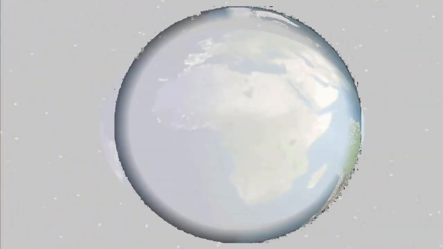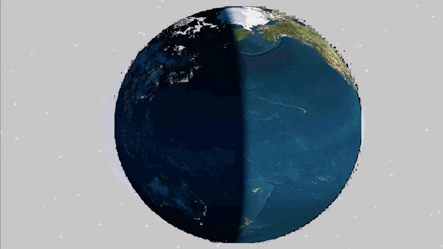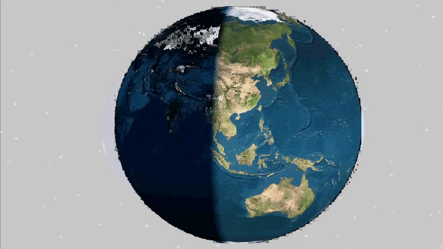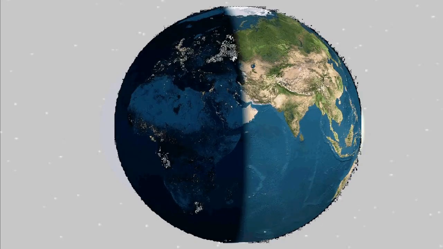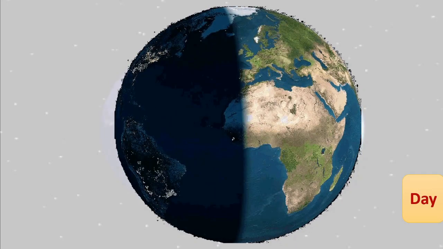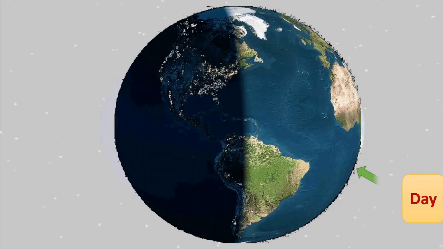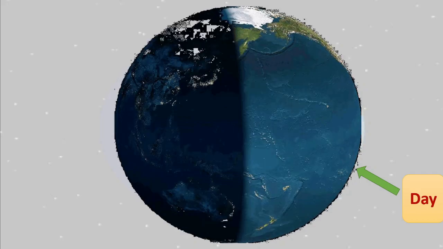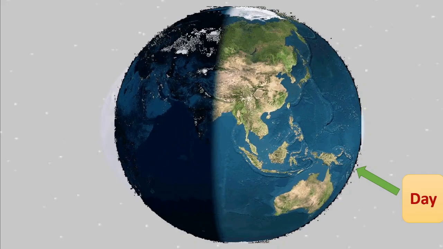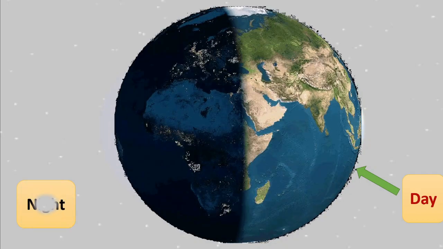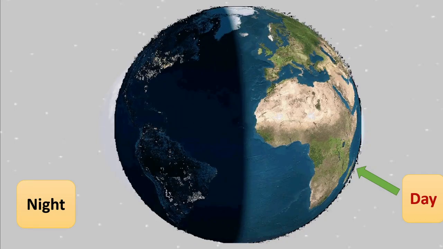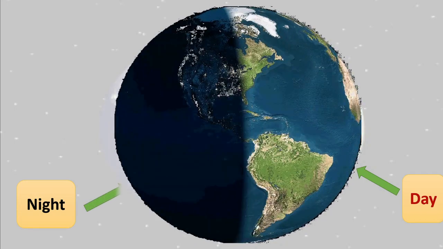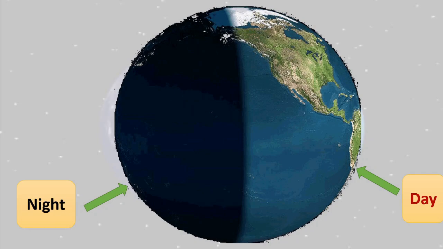Now, here we can see that half of the earth is in light, that is nothing but day there. We can say daytime is going on in that part and half of the earth is in darkness. Here the night time is going on.